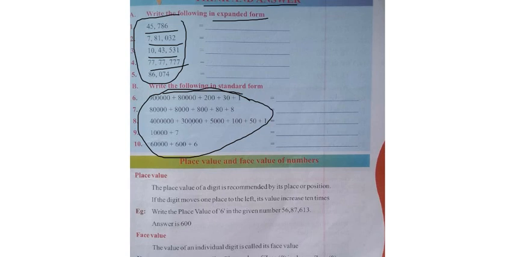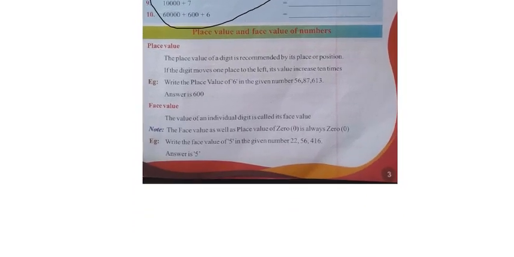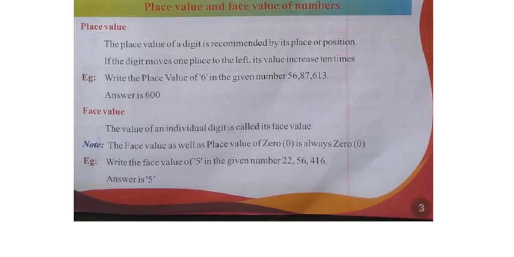Now in this class we will see the next topic: place values and face values. What is the meaning of the place value and what is the meaning of the face value? I will tell you one thing, just remember this. Here see guys, everybody concentrate here. Here there is a number 56,87,66,13.